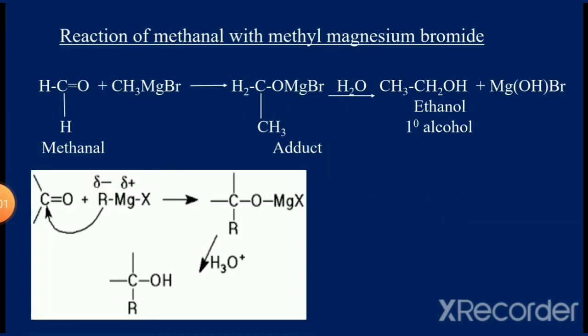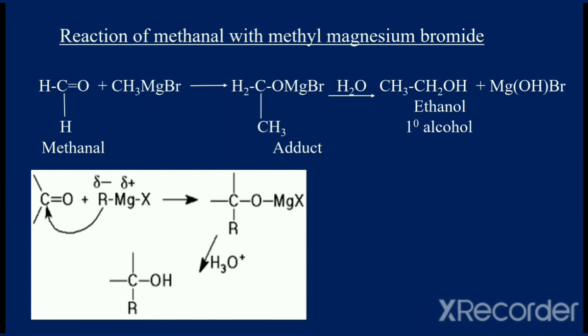For example, consider the reaction of methanal with methyl magnesium bromide. Nucleophilic addition of methyl magnesium bromide to the carbonyl group of methanal will take place. The carbonyl group is polar with oxygen forming the negative end and carbon forming the positive end. In methyl magnesium bromide, the MgBr part is positive and the methyl part is negative. So, during addition, the methyl group will get attached to the carbon of the carbonyl group and the MgBr part will get attached to the oxygen of the carbonyl group.